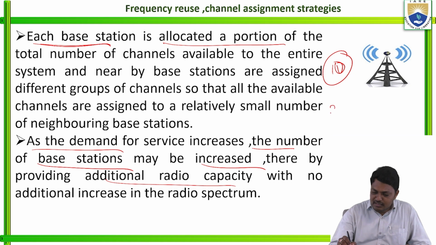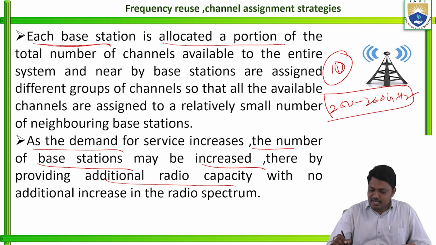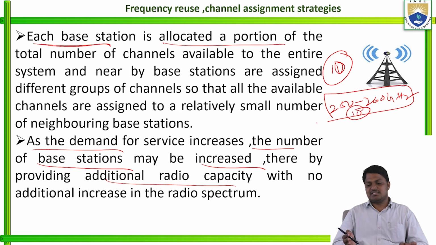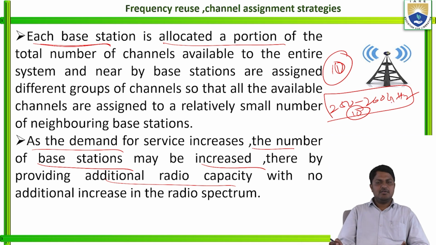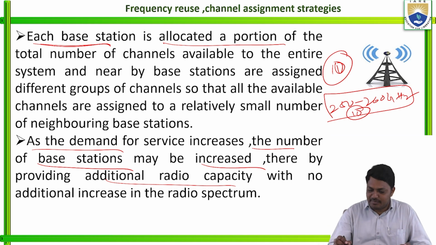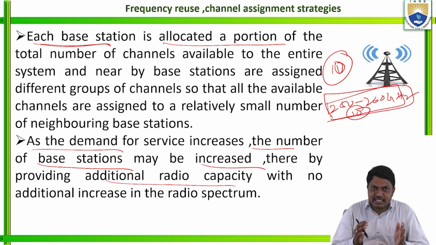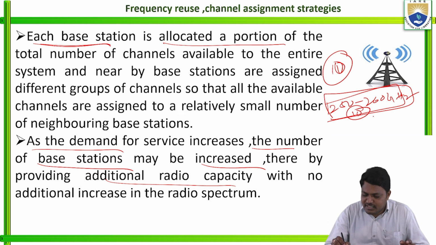For example, the 250 to 260 gigahertz frequency band is available, and we separated only 10 channels in it. When the users are increasing, meaning the demand for the service is increasing, we divide that band into 20 channels.